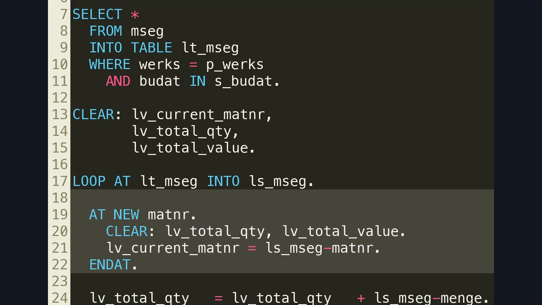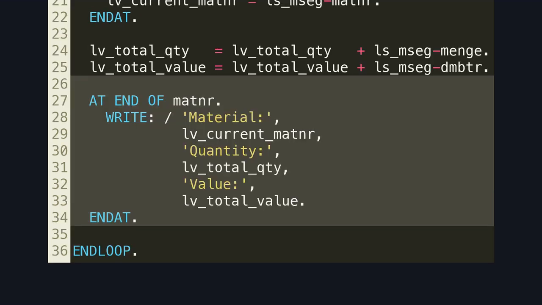This code snippet shows control break logic that assumes all movements for a material arrive together. On SAP HANA, this assumption is invalid because result ordering is not guaranteed. Here is where the damage becomes visible. Totals are printed based on incorrect grouping. The program finishes successfully, but the business result is wrong.